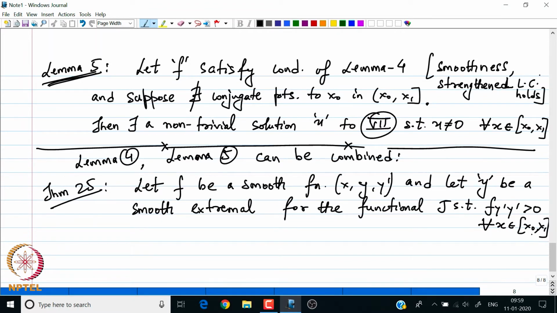Then if there are no conjugate points to x0, I am guaranteed that the second variation of the functional is positive definite.